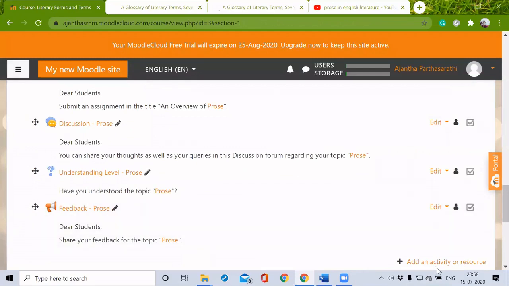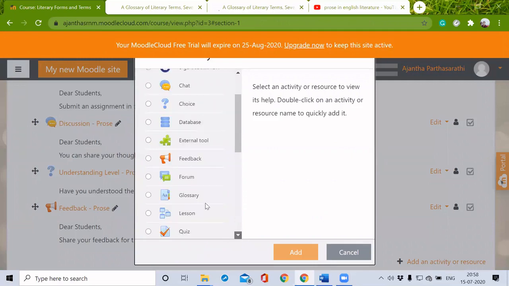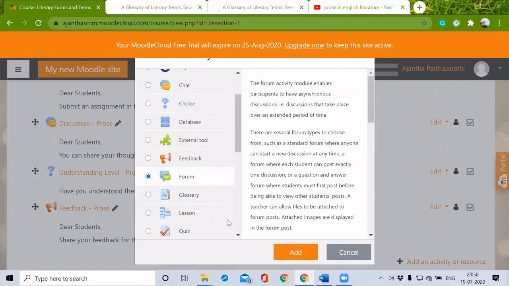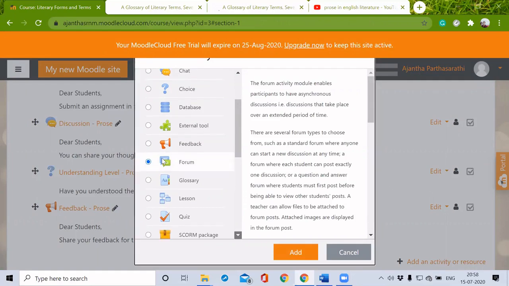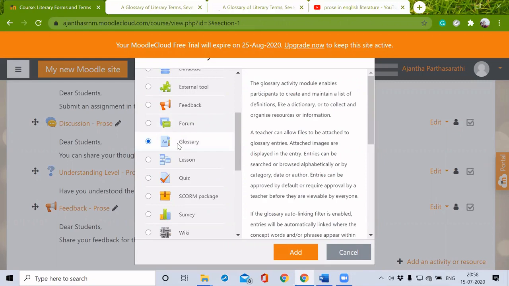And we can add another activity. Forum. The forum is more like the discussion forum, which we have already given in the chat option. So I'm just leaving it. And if I want to give any list of glossary, I can give it here. For example, we used to see it in our books.